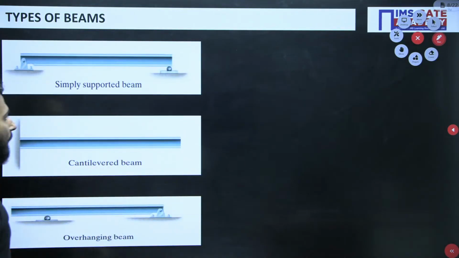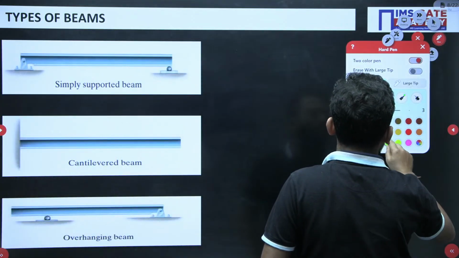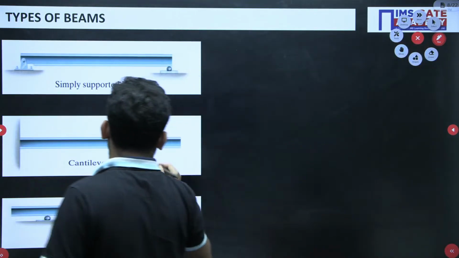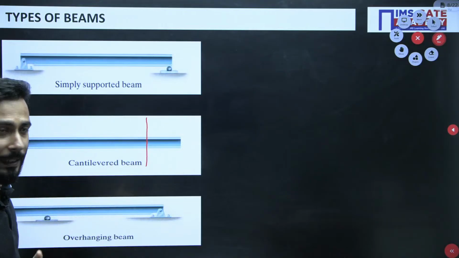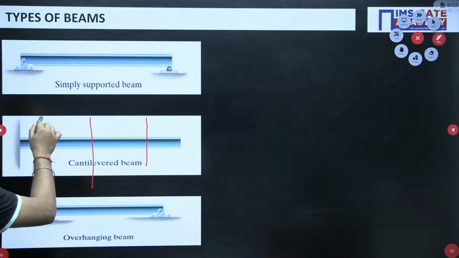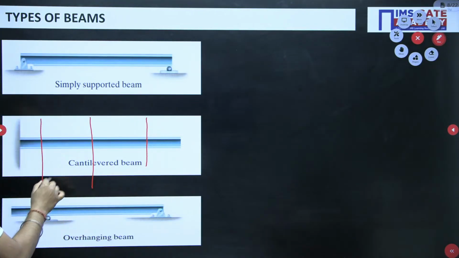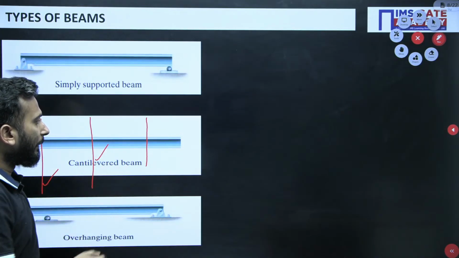Now for example, if I show you over here, the moment might be less, over here the moment might be more, over here the moment might be maximum. Similarly, at this portion the shear force might be minimum, at this portion shear force might be maximum.